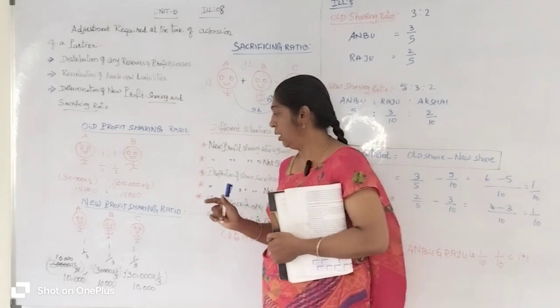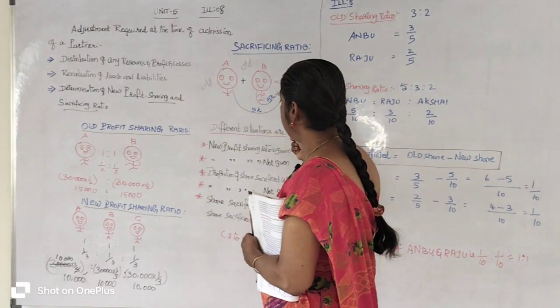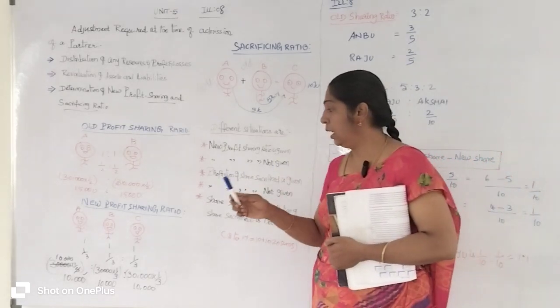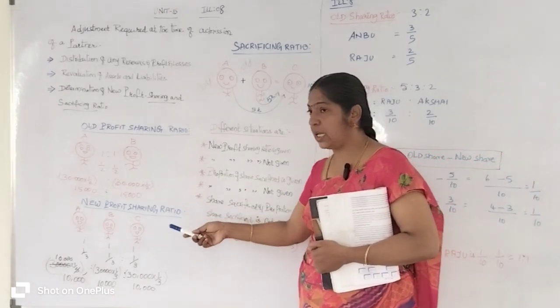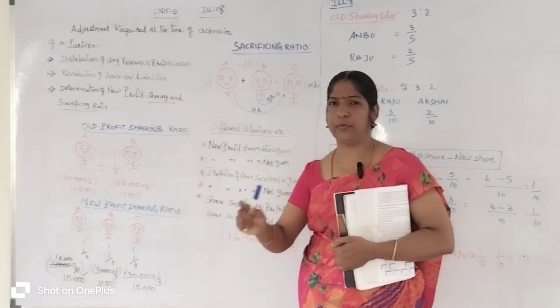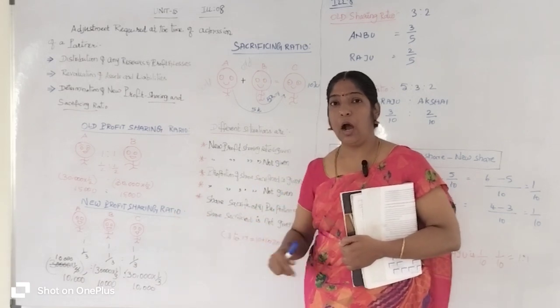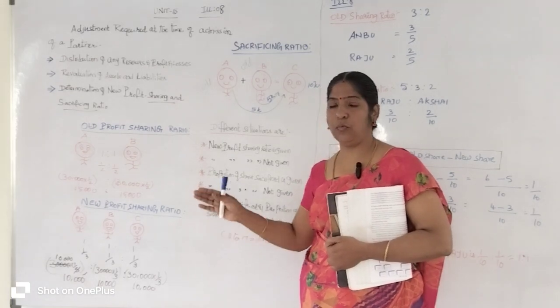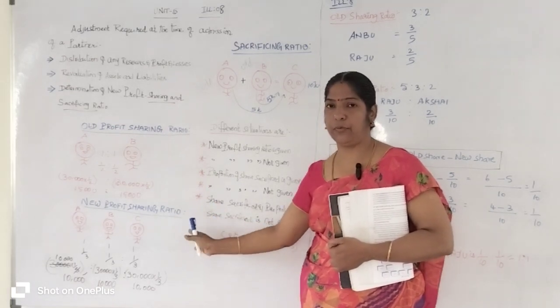Listen carefully. If they are given profit sharing ratio 1:1:1 and the partnership has 5 partners, how can they share their profit and losses? If you take 1:1:1, it is 1/5, 1/5, 1/5 among the 5 partners.